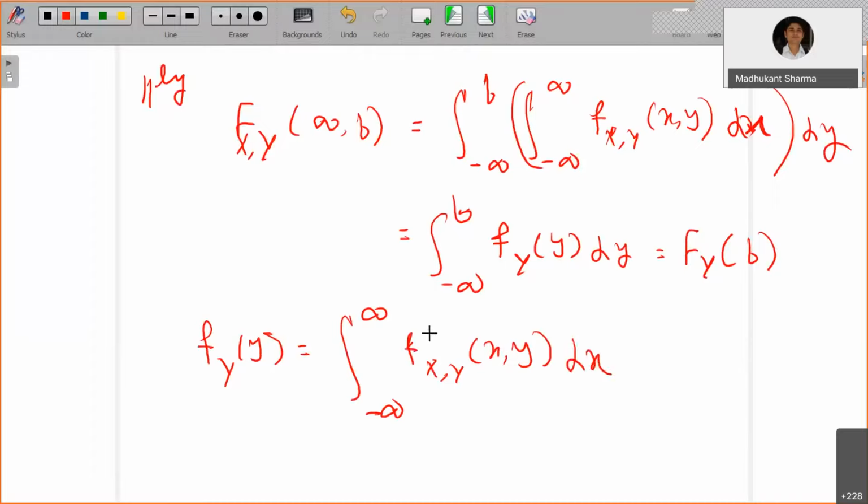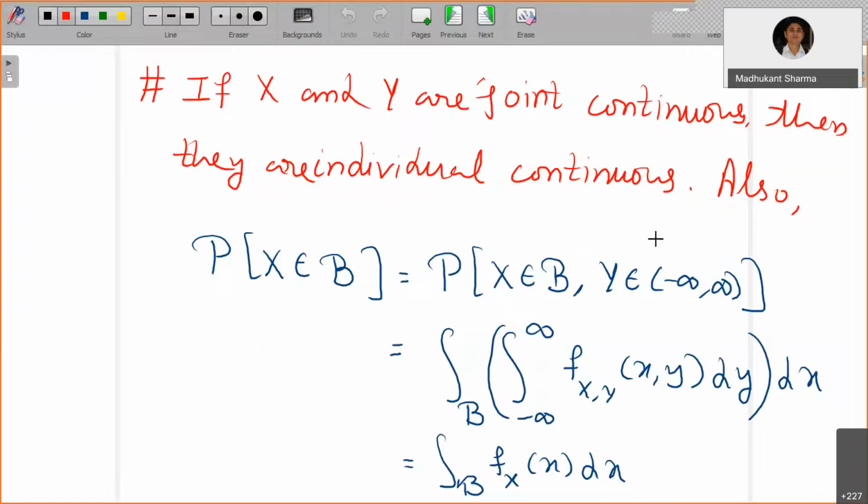If you integrate with respect to x, you are left with a function of y only. That is called the PDF of the continuous random variable y, and the above is the CDF of the continuous random variable y. So if you integrate over the whole of R for x, you get the distribution function for y. If you integrate over the whole of y, that gives you the distribution function for x.